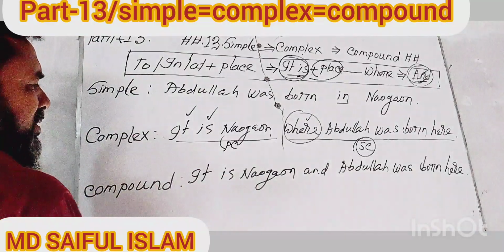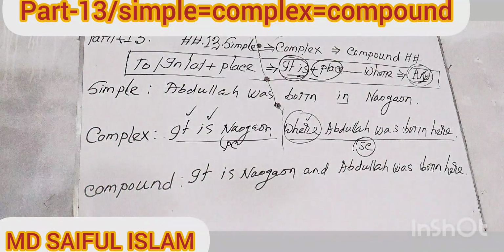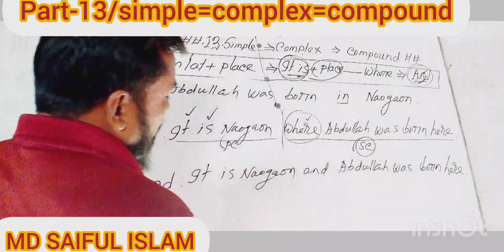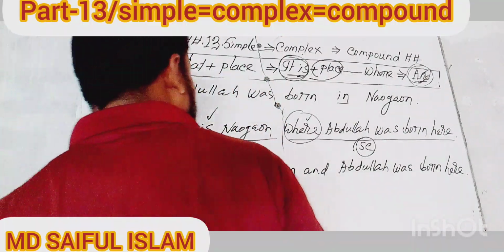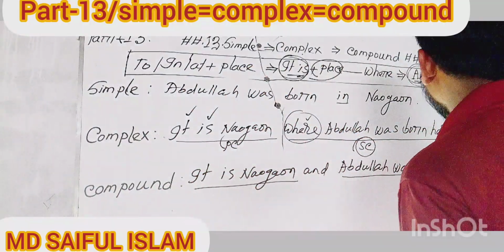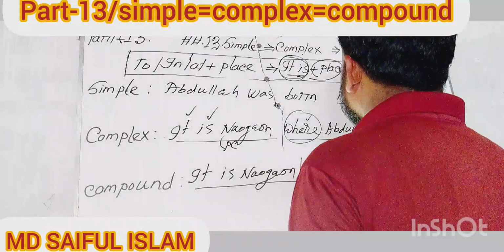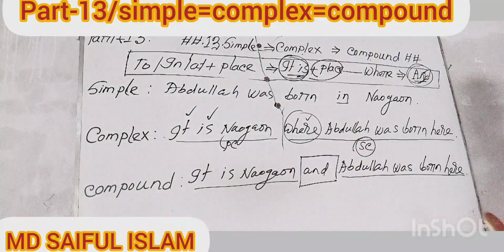My dear learners, now try to think about how many portions this statement possesses. I can see, my dear viewers, this sentence has two portions. One portion is "It is Nogan." Another portion is "Abdullah was born here," and in the middle of the statement, I can say, there is a coordinate conjunction. My dear learners, now think about the clauses.